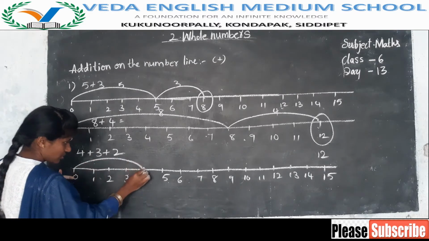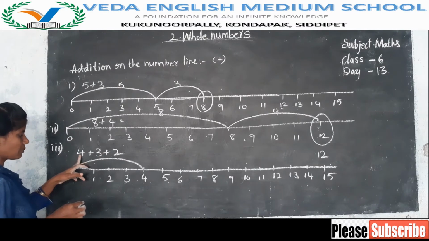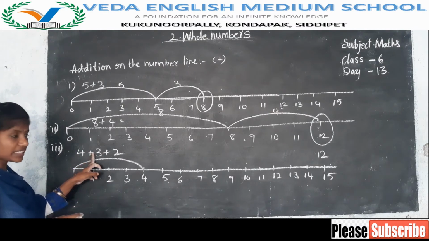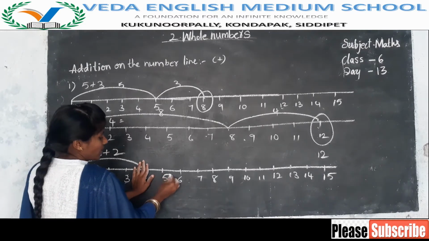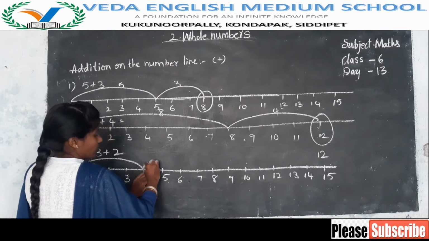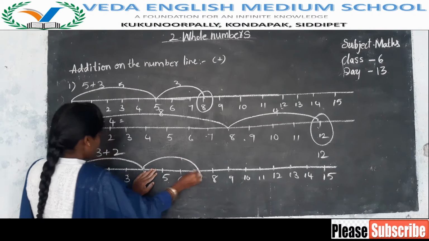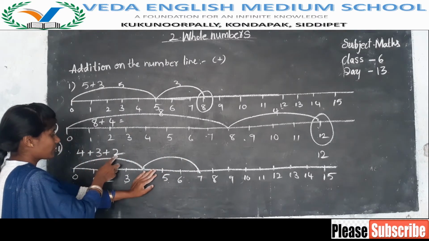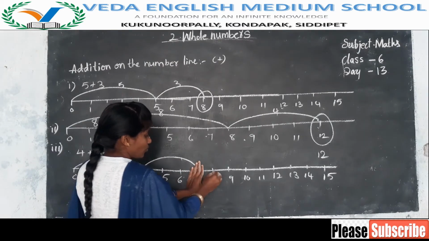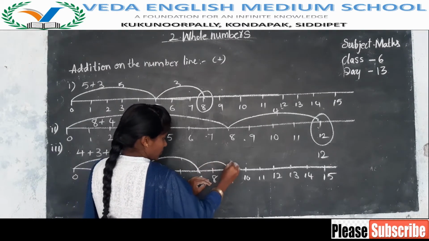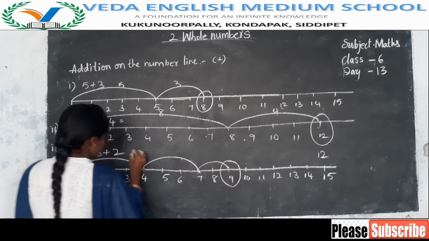Draw 0 to 4. 4 has completed. After 4, what do you have here? 3. Then leave this 4, and after 4 we have to count 3 numbers. So 1, 2, 3. We got up to here. 4, 3, both are completed. After 3, what do we have here? 2. Then leave this 7 and count 2. 1, 2. So the answer is 9.